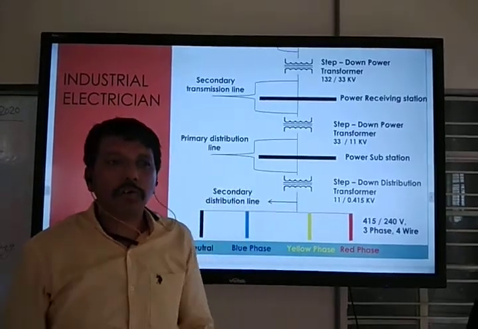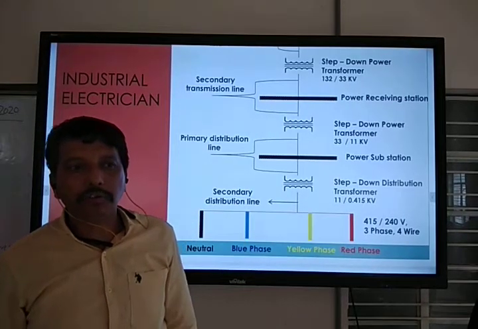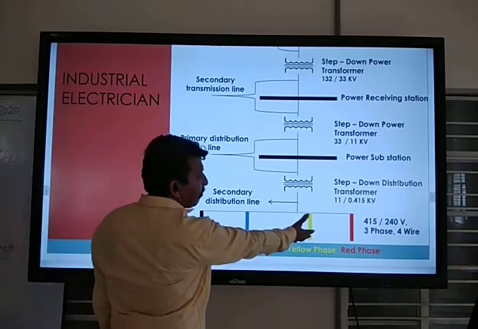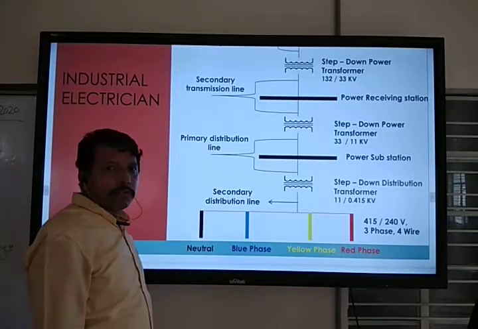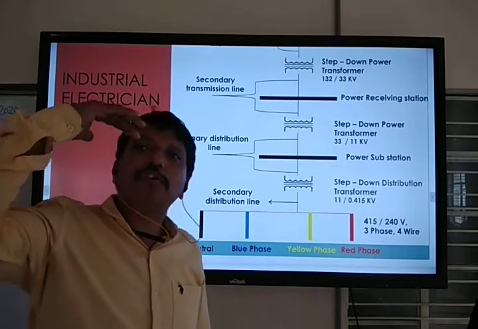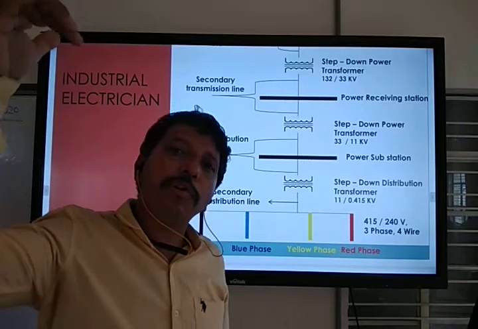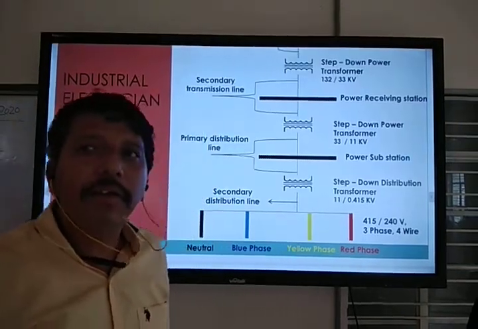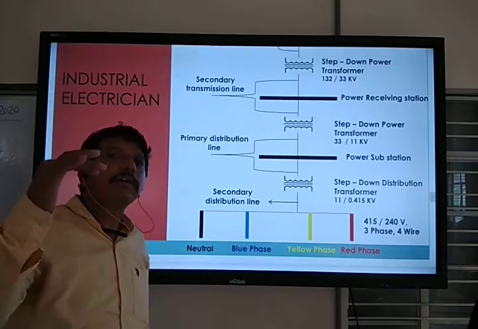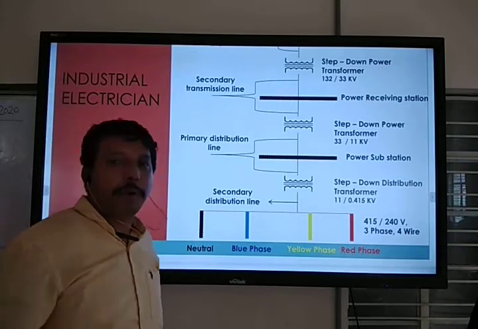In houses also, a typical commercial house gets three phase supply, but at the time of use, from the distribution board, single phase goes to single phase devices and three phase to three phase equipment.